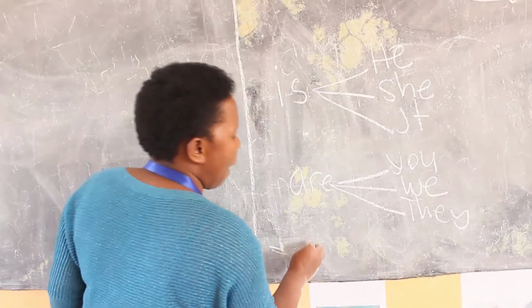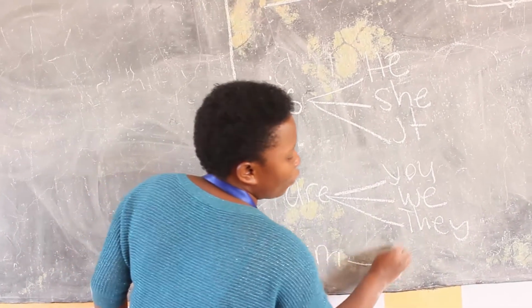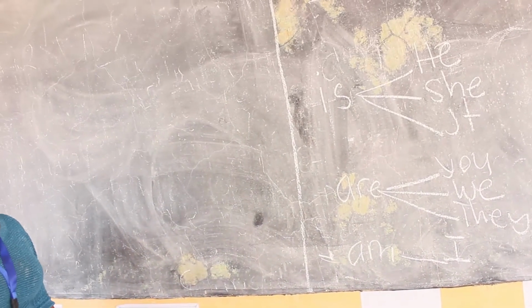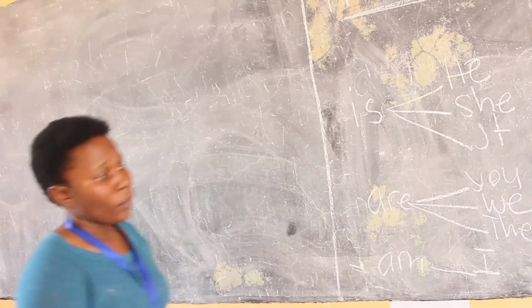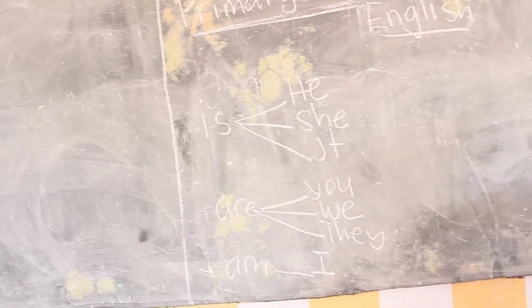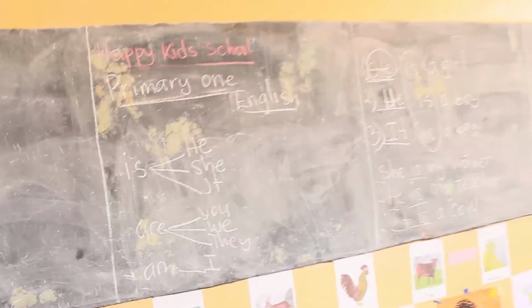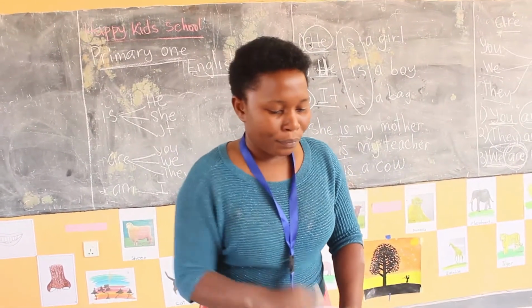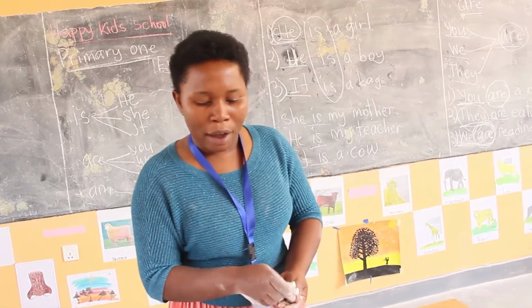And we use am when we have only I. This is what we've been talking about. All together? Okay, if you have understood this, you can even check in your holiday packet. You have it in your holiday packet. You can open on number 10. Are you there on number 10?